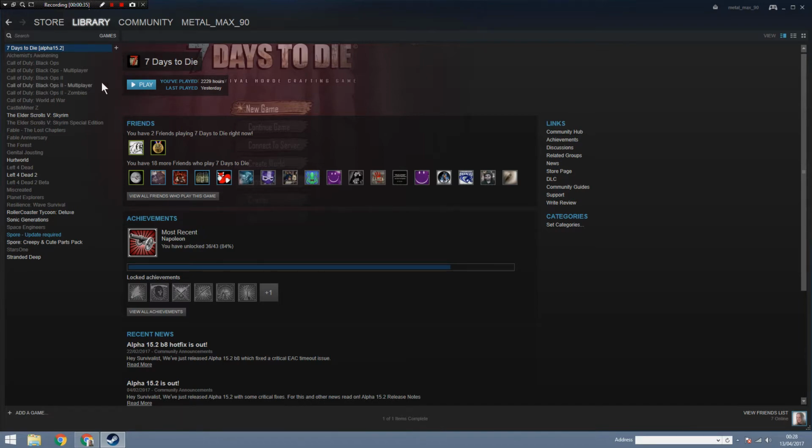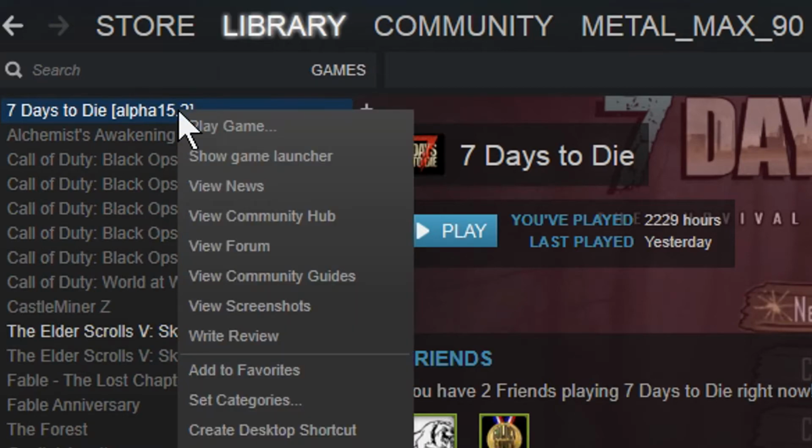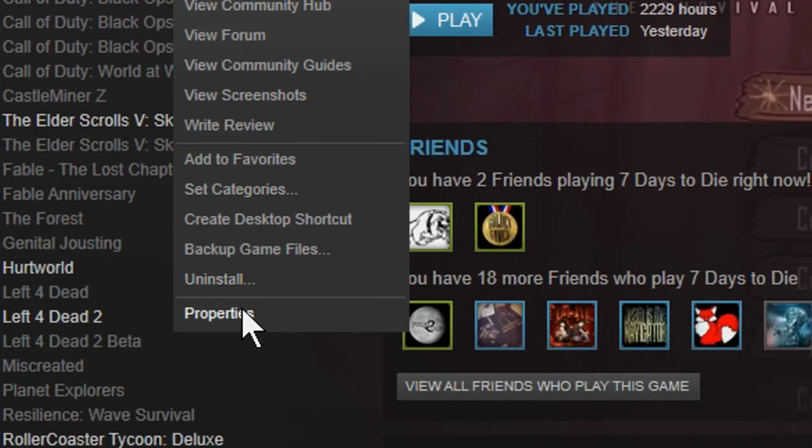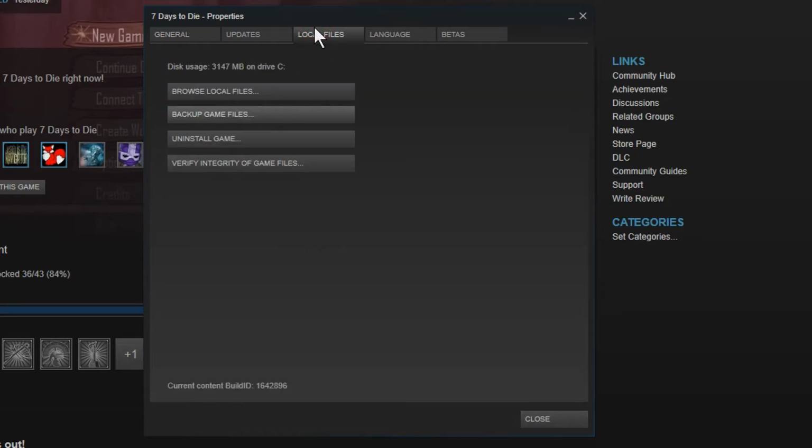So the way to do this is when you're in Steam, if you find your 7 Days to Die in your games, right click on it and then go down to Properties. Once you're in Properties, you're going to want to go to Local Files, and then you're going to see there's a button here called Verify Integrity of Game Files. If you click on that, it will reset all of the configs back to default.